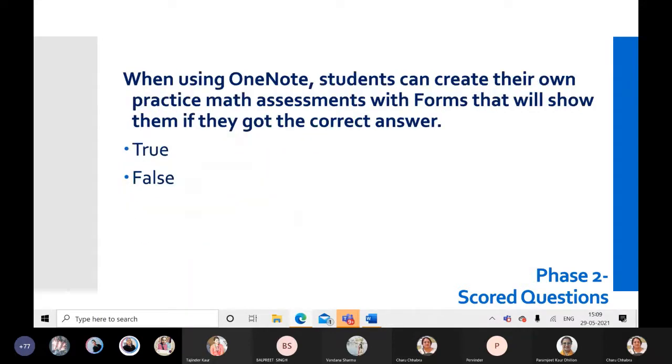Next question. When using OneNote, students can create their own practice math assessments with forms that will show them if they got the answer. So this is true. They can use it. If we have not done it, we can help students to create this.